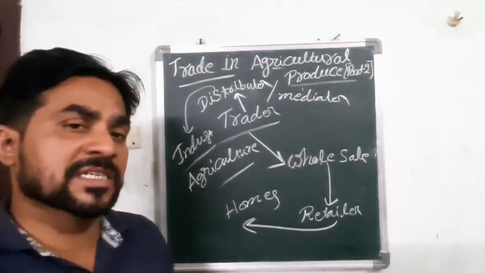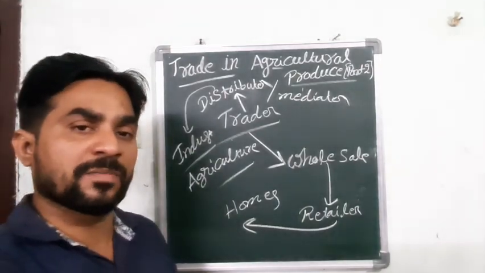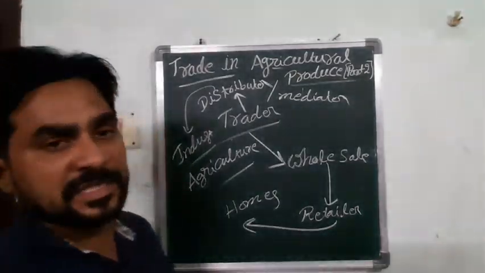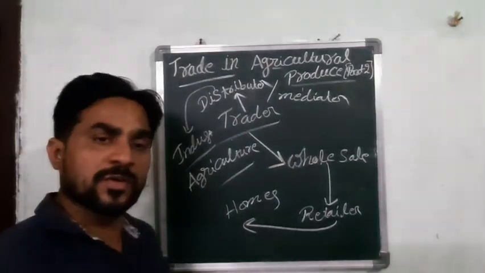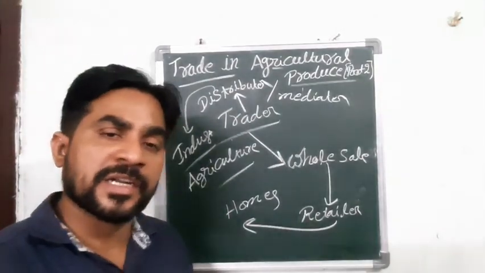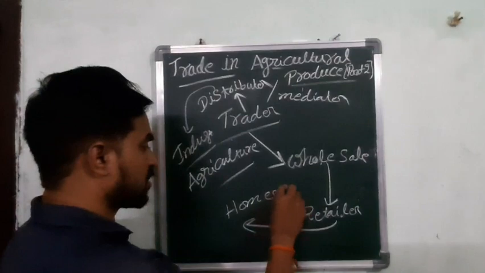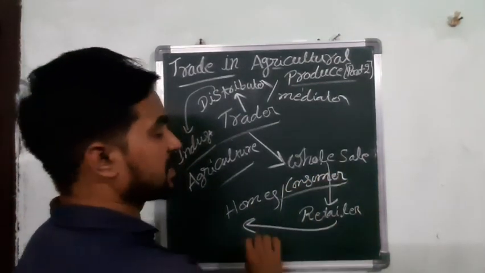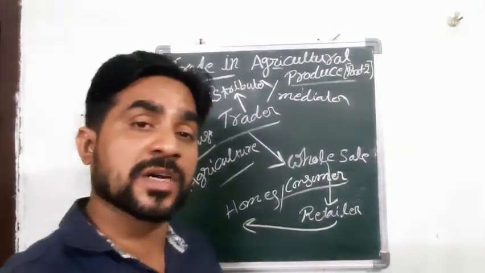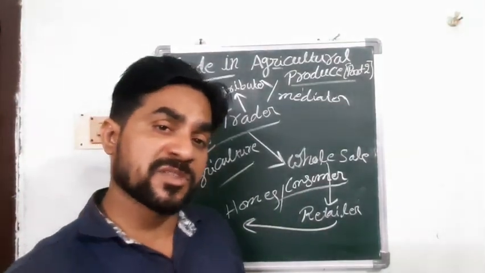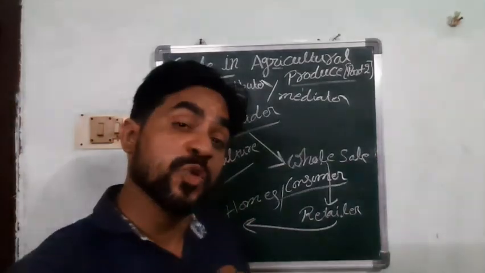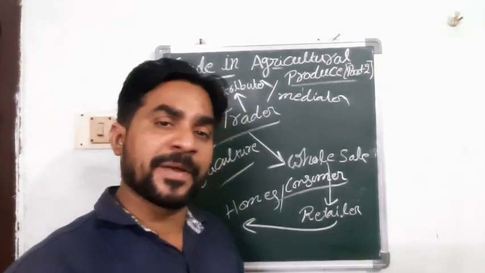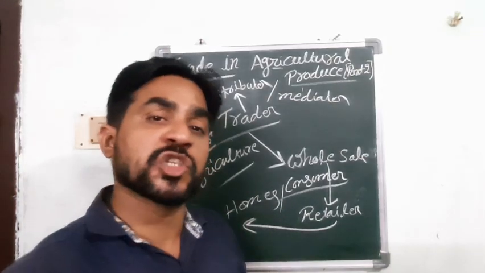So the mediators bring from the farmers, and these mediators sell to the traders, and these traders sell to the wholesalers, and from the wholesalers it goes to the retailers. From the retailers it goes to the houses, means consumers, or else called customers. Consumers or customers means the persons who are using, consuming. In Telugu, for example, we bought an apple and we are eating the apple, means we are consuming the apple.